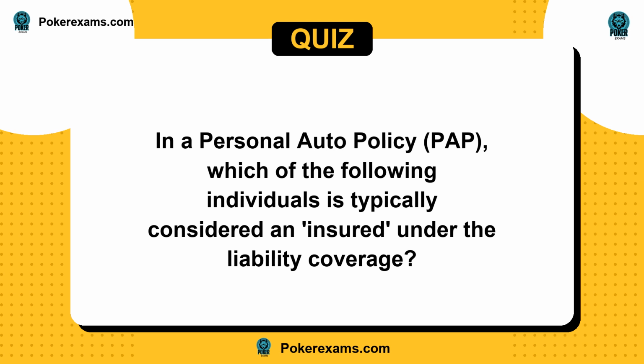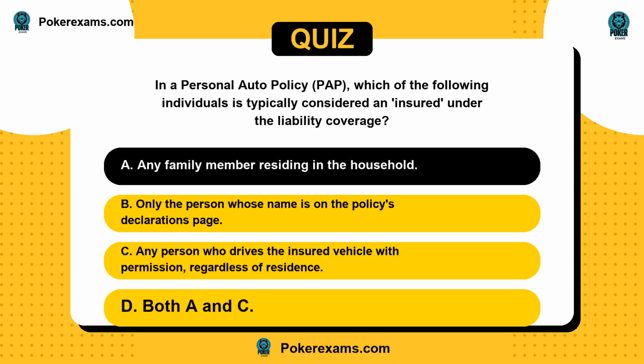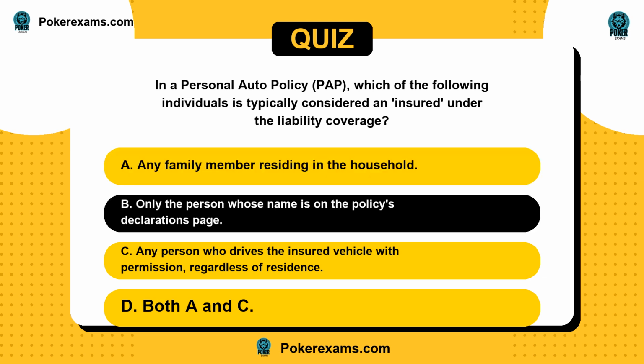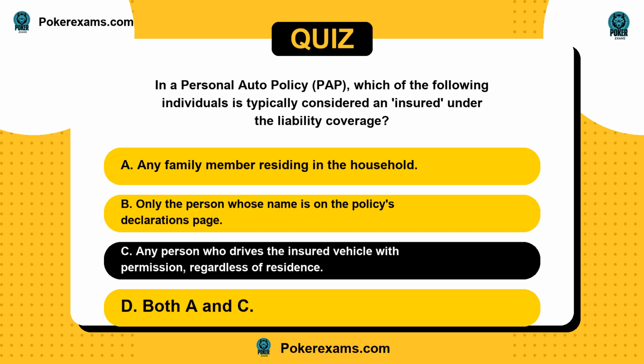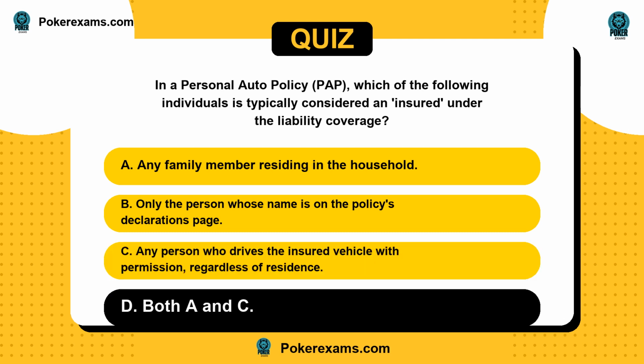Next question. In a personal auto policy, PAP, which of the following individuals is typically considered an insured under the liability coverage? Is it A, any family member residing in the household? Or B, only the person whose name is on the policy's declarations page? C, any person who drives the insured vehicle with permission, regardless of residence? Or D, both A and C?